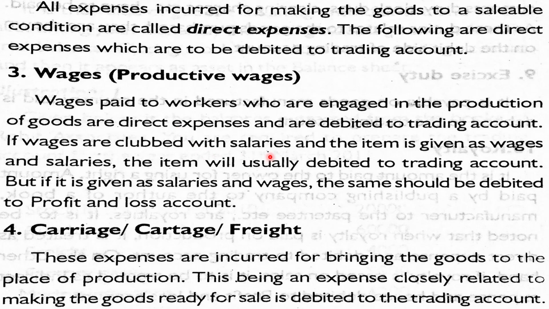Sometimes wages may be clubbed with salaries. If the item is given as wages and salaries, it will be debited to trading account. But if it is given as salaries and wages, it should be debited to profit and loss account. Next is carriage, cartage or freight. These are the expenses incurred for bringing the goods to the place of production. So carriage is the charge paid for bringing that goods to production area. So these are direct expenses. Without bringing that goods to production area or factory, they cannot produce the goods. So these are direct expenses and are to be debited to trading account.